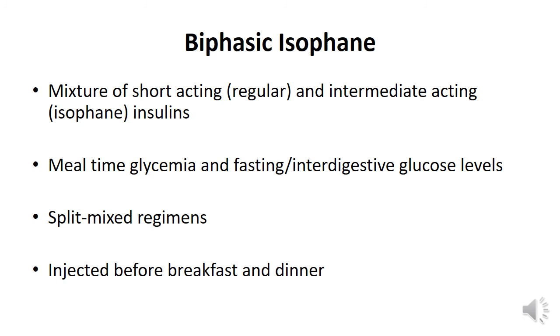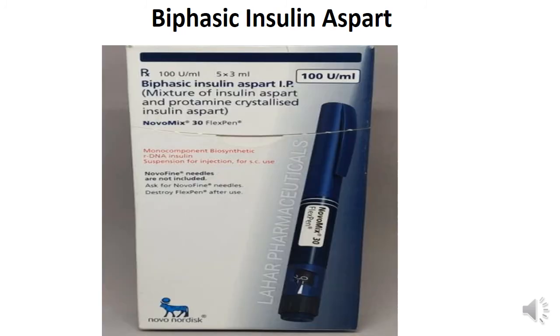So I can use this mixture for what are called split mixed regimens, which are injected once before breakfast and once before dinner. Similarly, we have biphasic insulin aspart. This is a mixture of the isophane complex of aspart with uncomplexed insulin aspart.